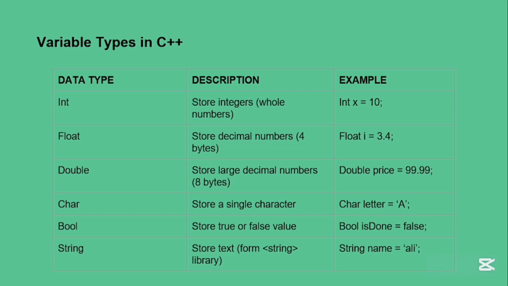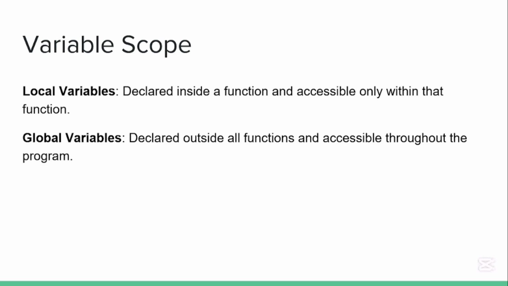There are two types of variable scope: local variables and global variables. Local variables are variables that can be accessed only in the function or the class. I will give you a full overview when we reach the OOP video, and you will know what local and global variables are. A local variable can only be accessed in the function in which it has been declared. It cannot be accessed outside the class or outside the function.